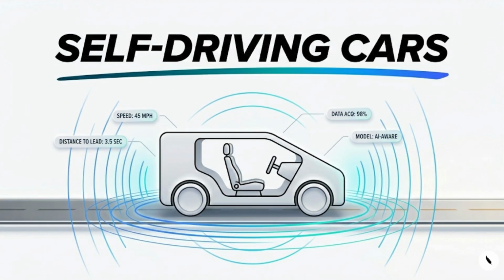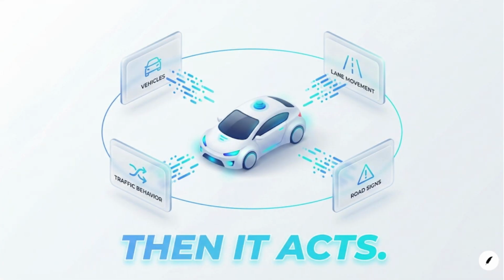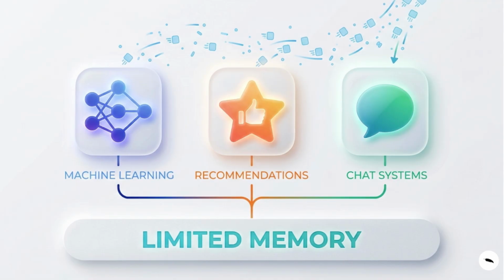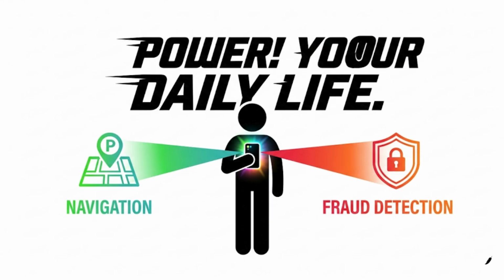Self-driving cars are a strong real-world example. They track nearby vehicles, lane movement, road signs, and recent traffic behavior before acting. Machine learning systems, recommendation engines, and many chat systems also rely on limited memory. This type matters because it powers much of the AI people use daily, from navigation apps to fraud detection.